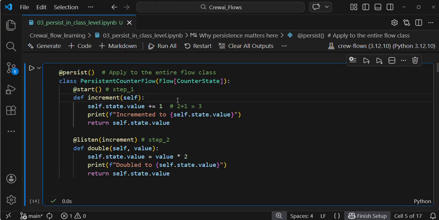I save the entire class level persistent. If you see here, I'm applying class level persistent. That means for every step execution, I'm saving the state. Till now I executed 3 kickoffs. Here my current self.state value is 14. If I invoke again, it will be 14 plus 1 is 15, and 15 multiplied by 2 is 30.